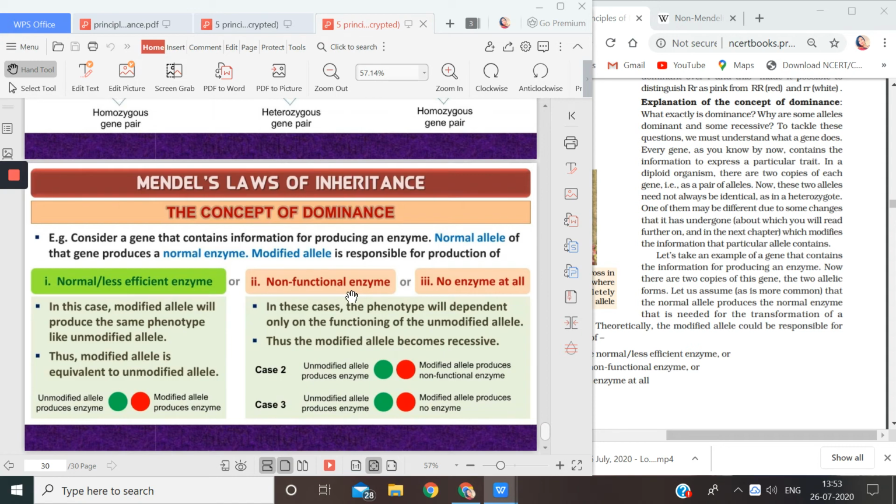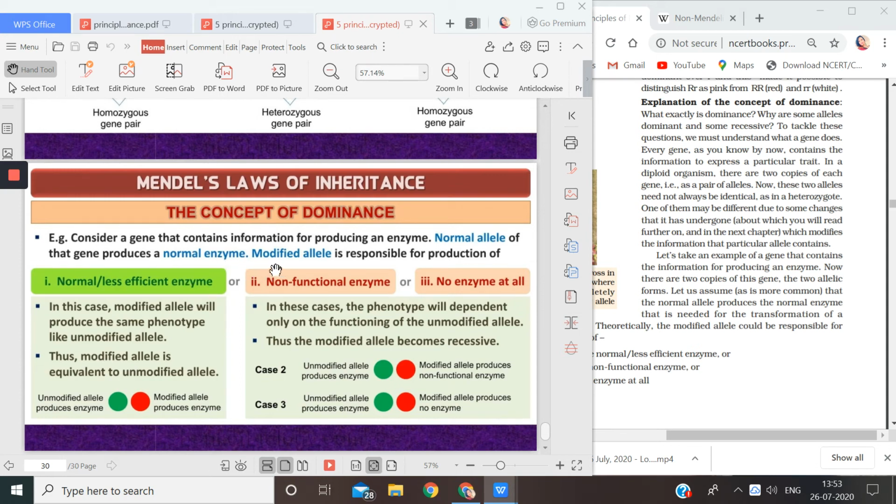Or this modified allele will not produce anything at all. So we will study all the possibilities. When the allele is normal, it is doing its normal work, which is producing a normal enzyme.